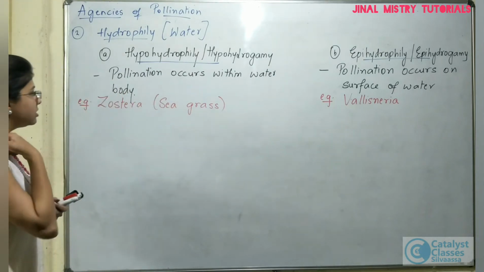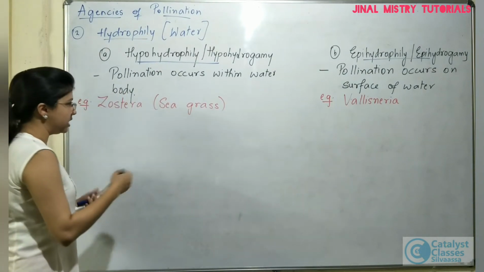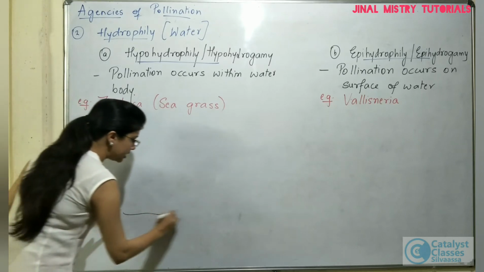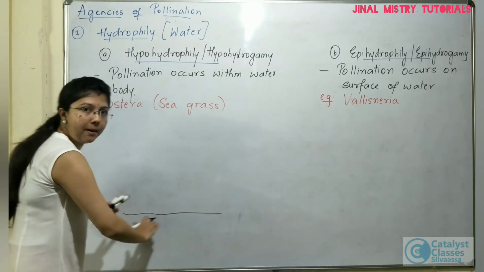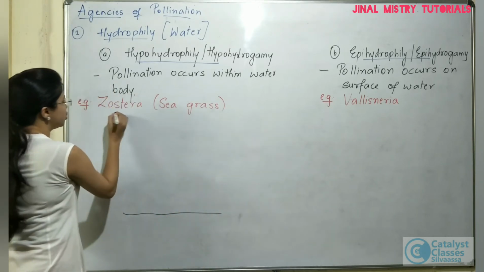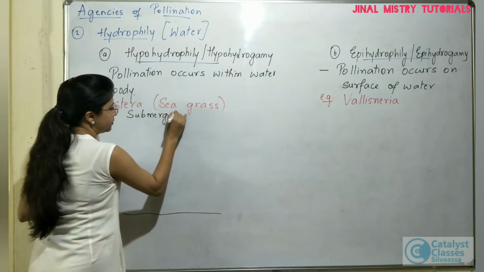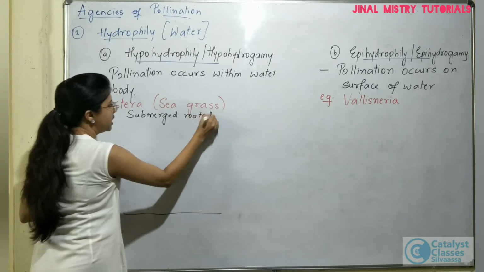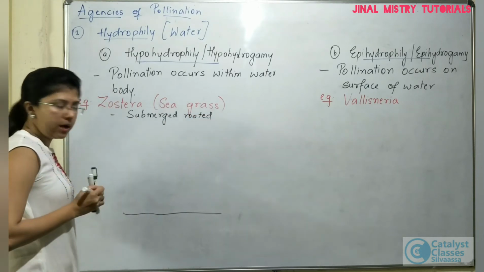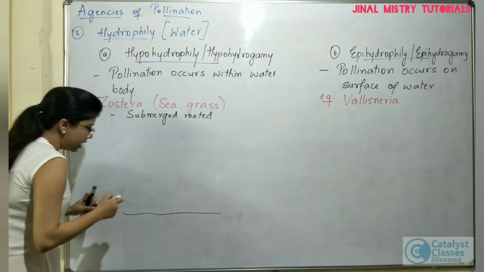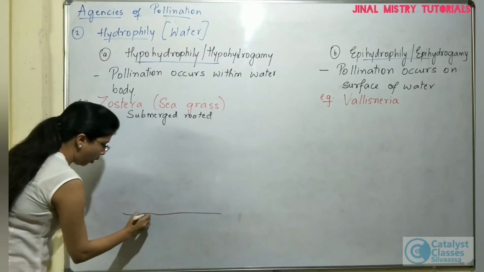So when you consider Zostera or the seagrass as an example, let us consider that this is the lower part of the water body. Now this Zostera is normally a submerged rooted plant. So here is the lower part of the water body.